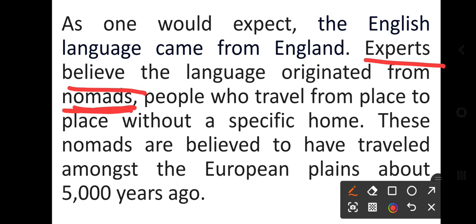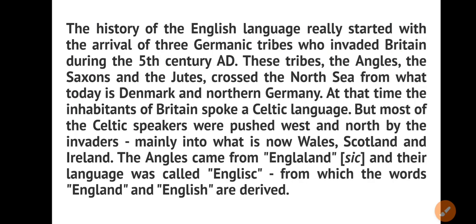So some experts say that English was developed by nomads. However, one general opinion is that it has come from England. So that is there now.